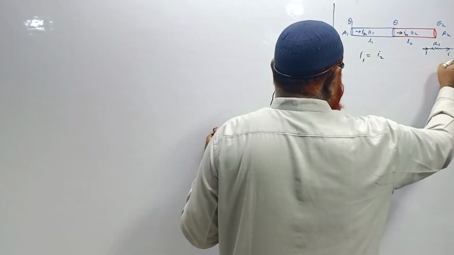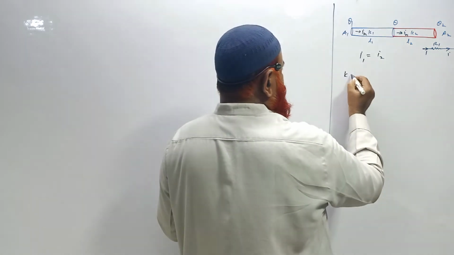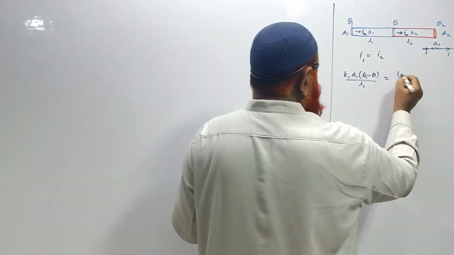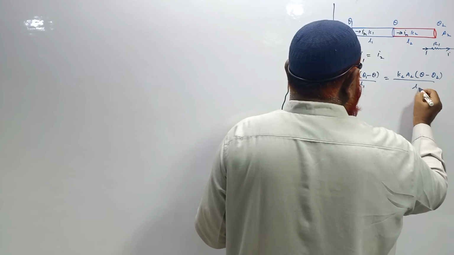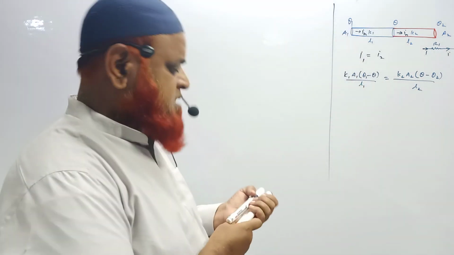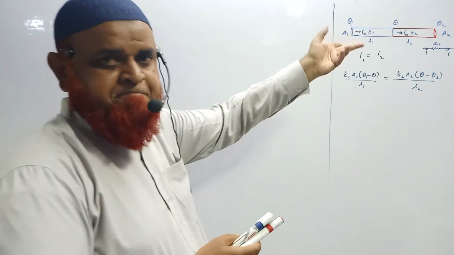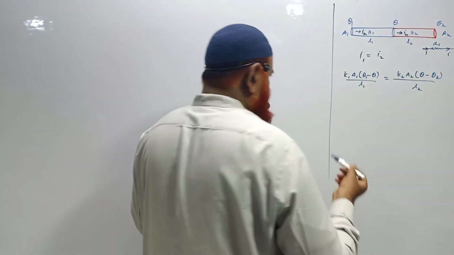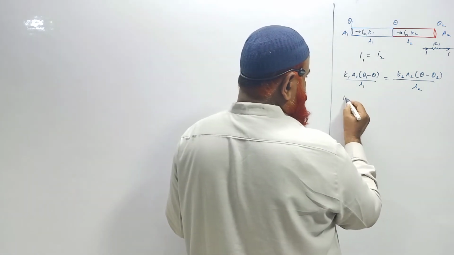So how much current passes through this resistor? Same current. Here also the same heat current. And you know the formula here: K1 A1 (theta 1 minus theta) by L1 is equal to K2 A2 (theta minus theta 2) by L2. Our aim is to find out what is the theta here. That is the temperature of the interface, the joining interface of the two rods. You have to find out that temperature. How are you going to find out this temperature? It's very simple, you can just expand this one.